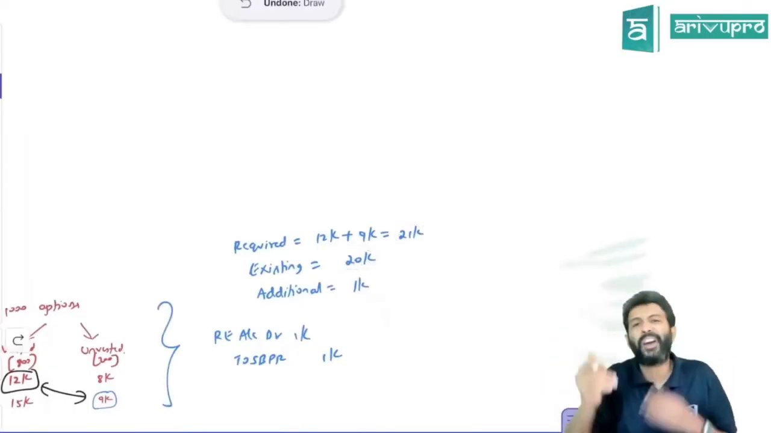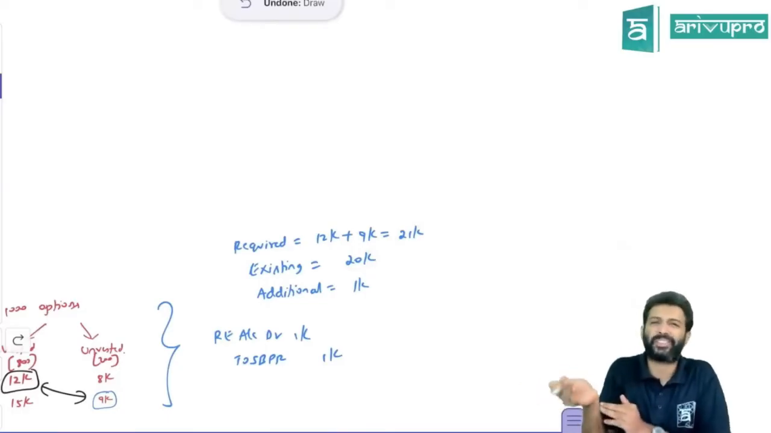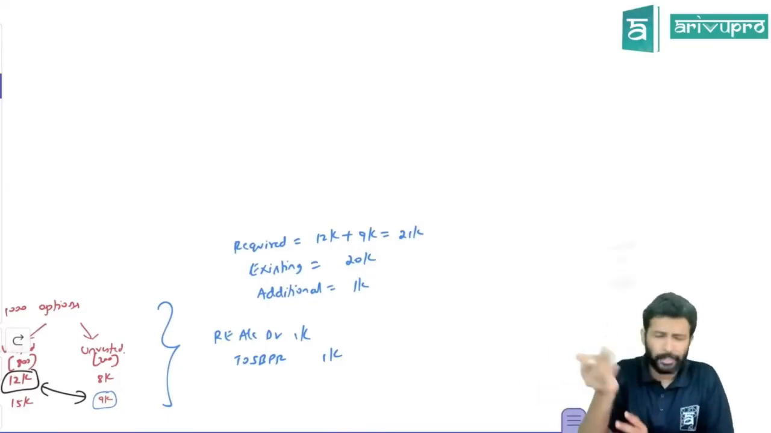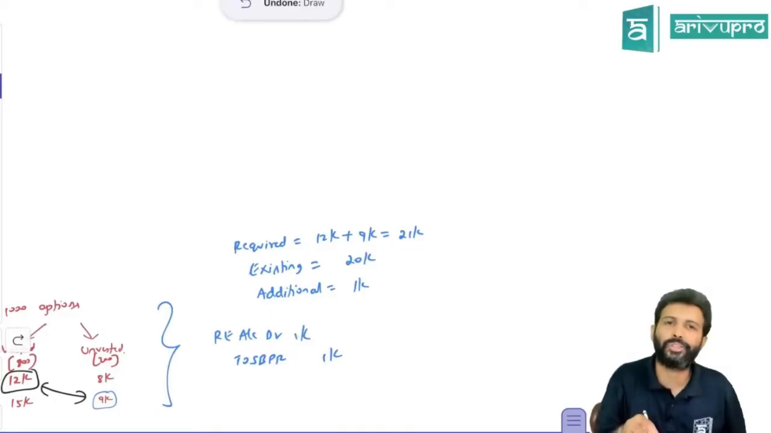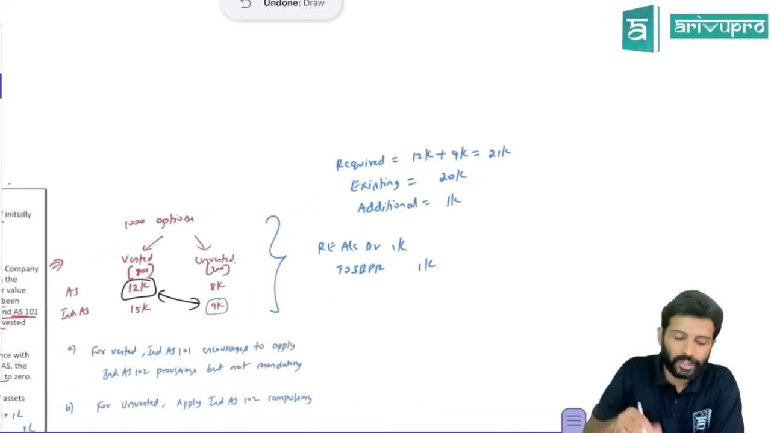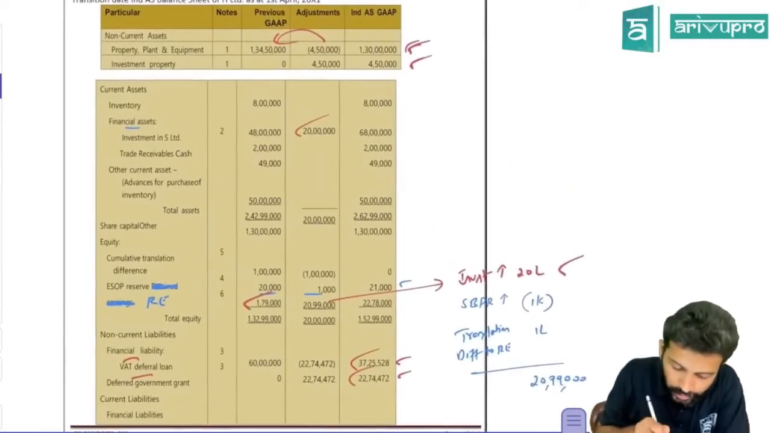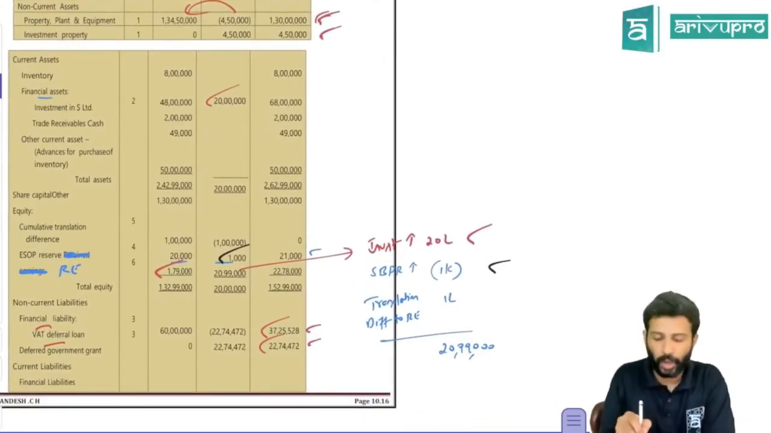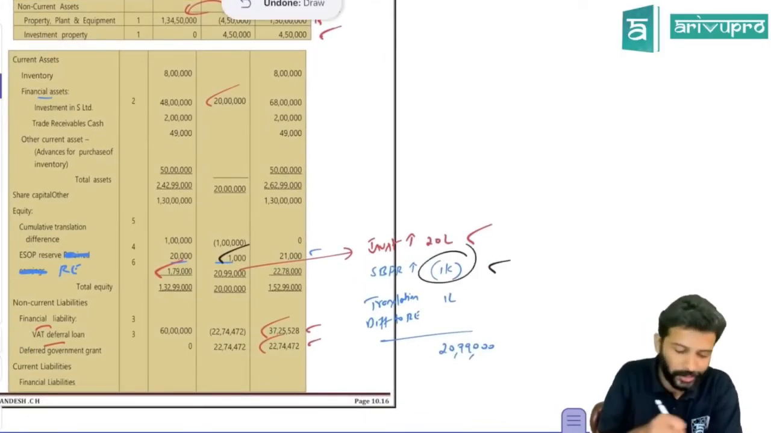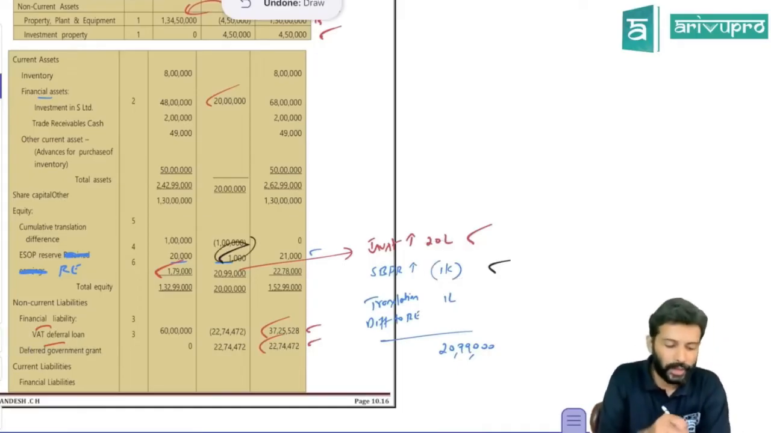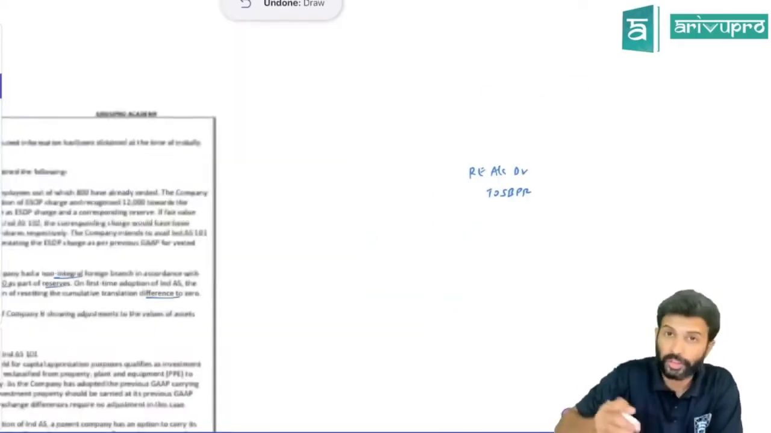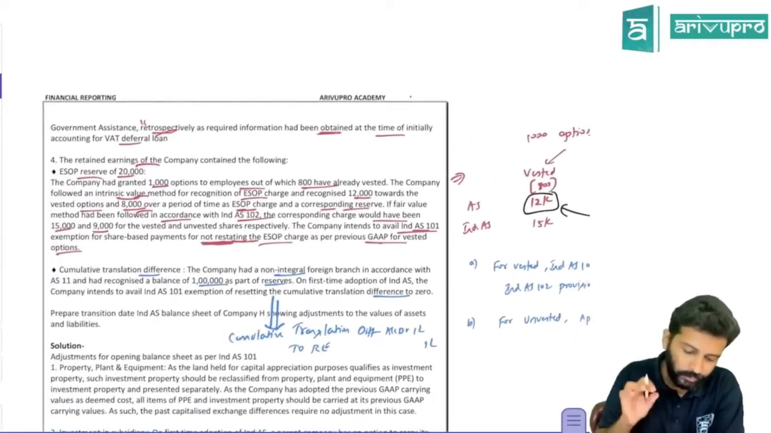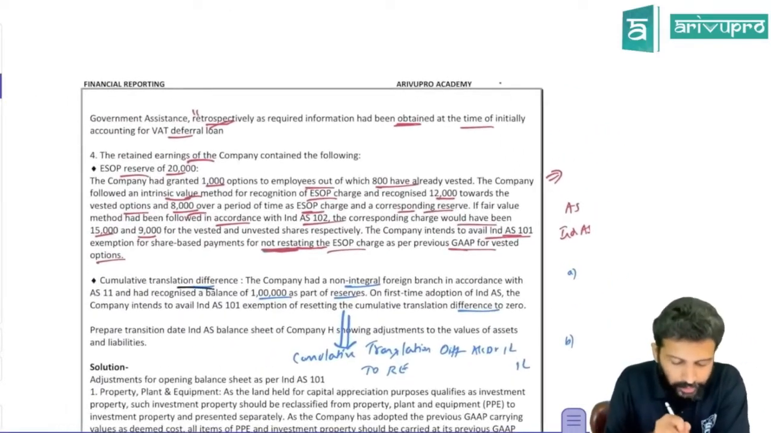That means the SBPR reserve you need to increase. So what is the journal entry? The same. Retained earnings account debit, SBPR credit, 1,000. Due to this adjustment, SBPR will increase by 1,000 and retained earnings will reduce by 1,000 rupees. That's what I've written over here. So due to this adjustment, retained earnings will reduce by 1 and ESOP reserve will increase by 1,000. Okay, all right.